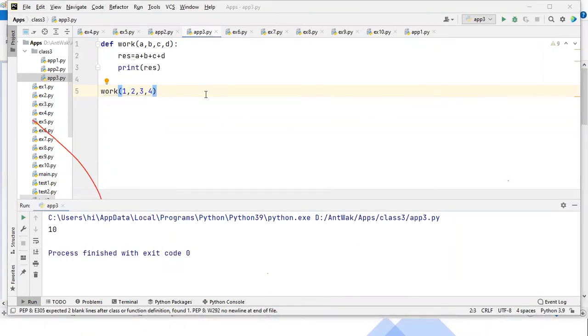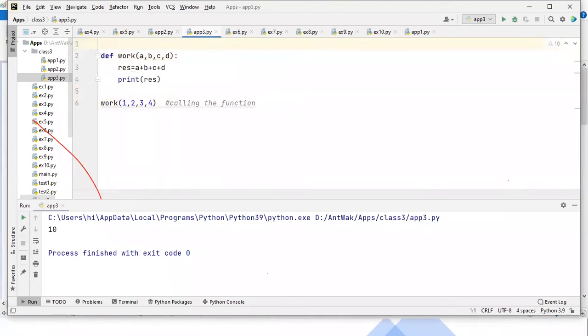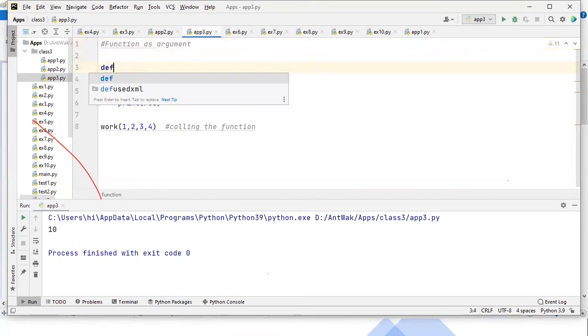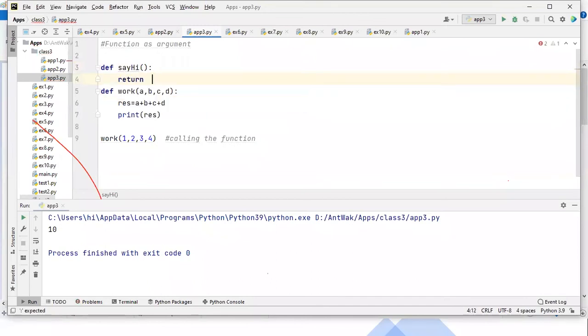So guys, here you are calling the function by passing values like 1, 2, 3, 4. But in Python, you can pass a function as an argument also. The topic is function as argument. I'll tell you how it works. Let me prepare one more function. The function name is say hi, and it will return a string, hi.